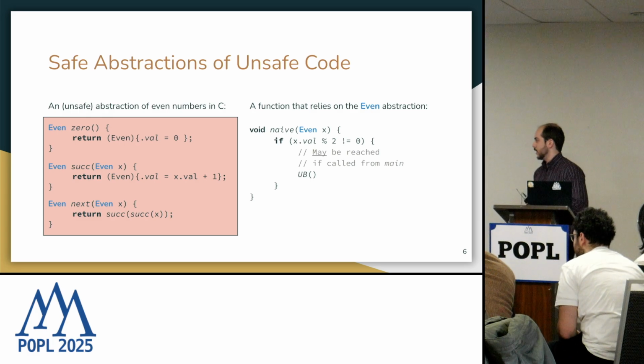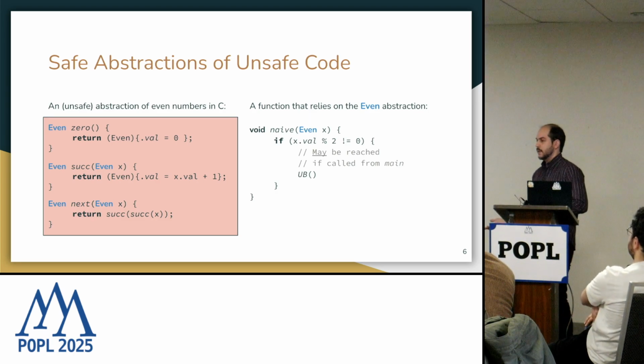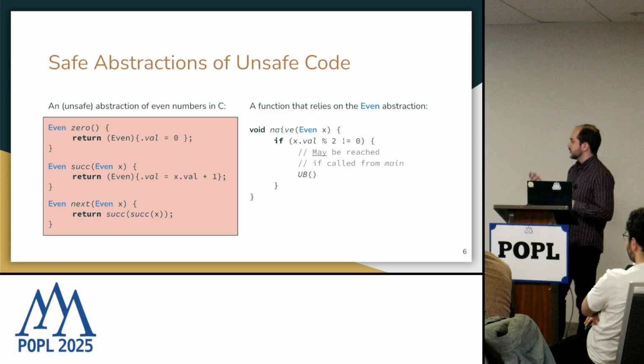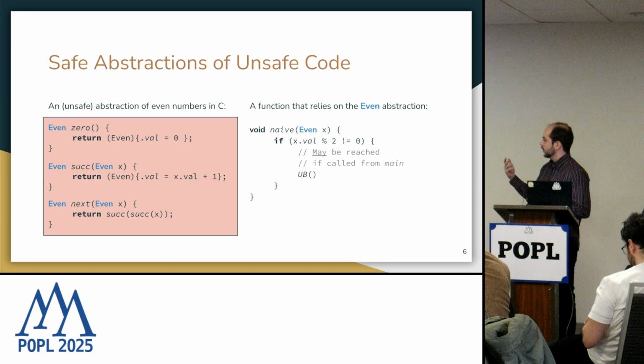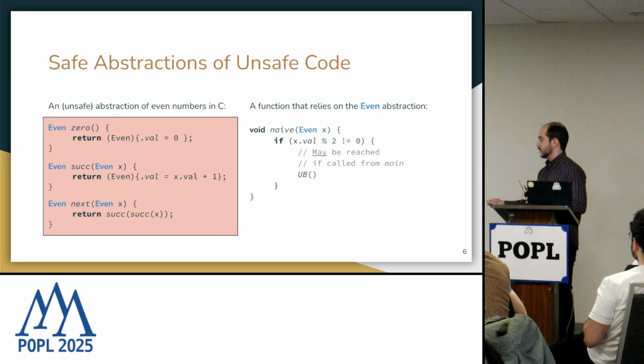So this here is equivalent C code to the abstraction that we have for the even type. It's mostly identical to the unsafe abstraction in Rust. And the key idea here is that in C, since we don't have this notion of unsafe functions, every function in C is assumed to be an unsafe function. So we cannot just look at the type signature and say that the naive function is incorrectly typed because it might exhibit undefined behavior. The C type system always allows that to happen.